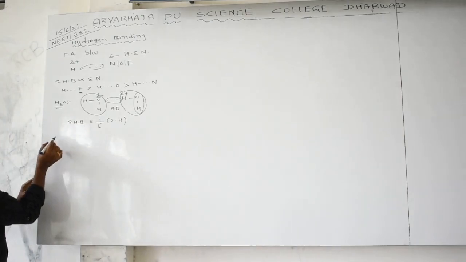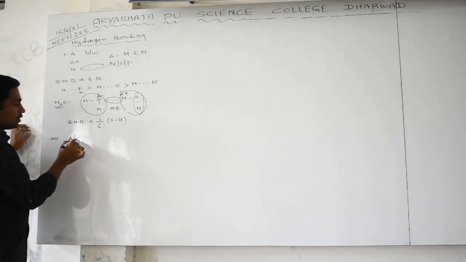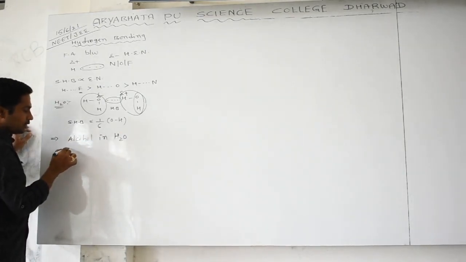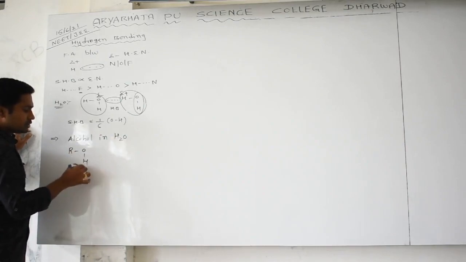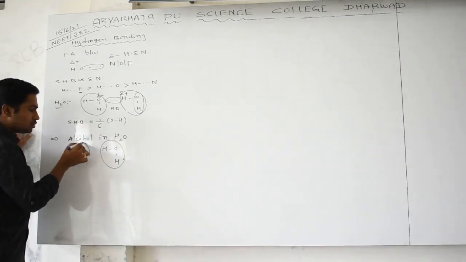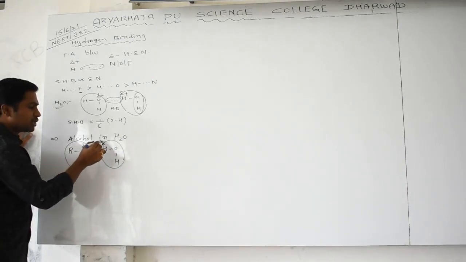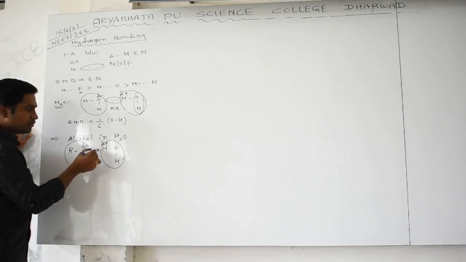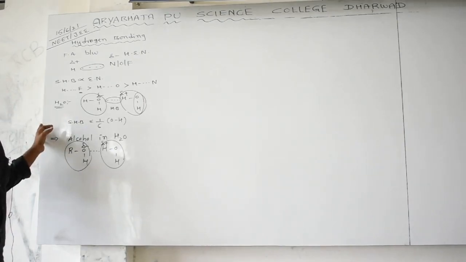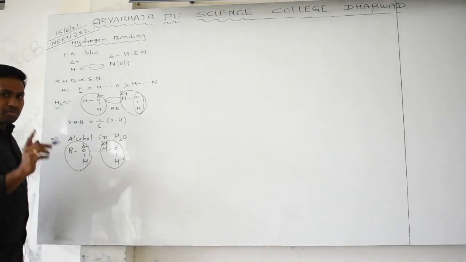I will give you another example: take alcohol. Alcohol, R-OH, and H2O. Alcohols dissolve in water. The reason is that we get partially negative and partially positive charges, and between them a force of attraction comes. All of these come under the hydrogen bonding concept. All of you understood? Now, hydrogen bonds are of two types.